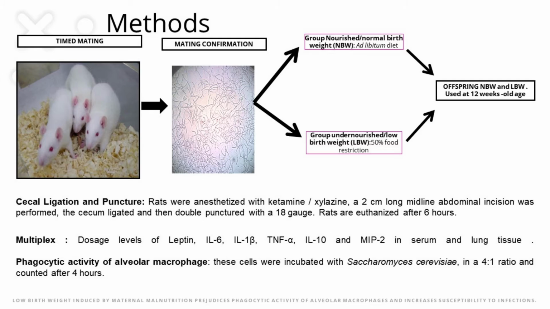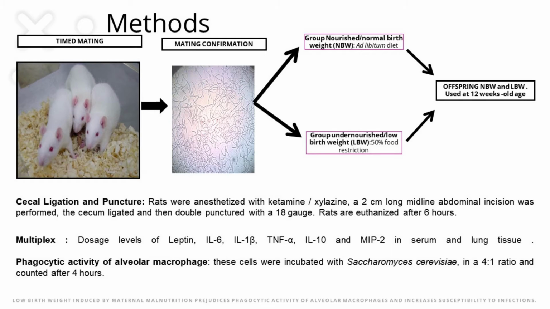Timed mating was carried out in age-matched female and male rats, with day 1 of pregnancy defined as the day on which spermatozoa were detected in the vaginal smear. After confirmation that mating had occurred, female rats were randomly divided into two groups: nourished, with diet and water ad libitum, and malnourished, with 50% food restriction and water ad libitum.